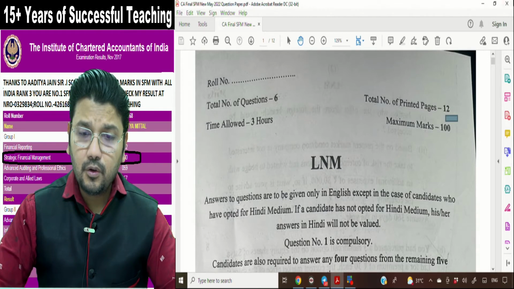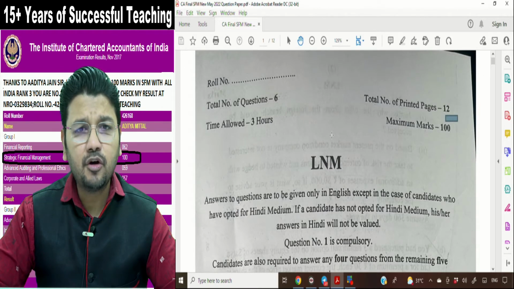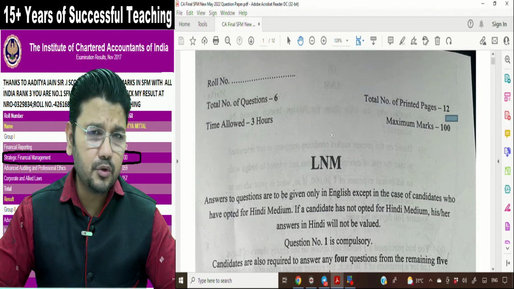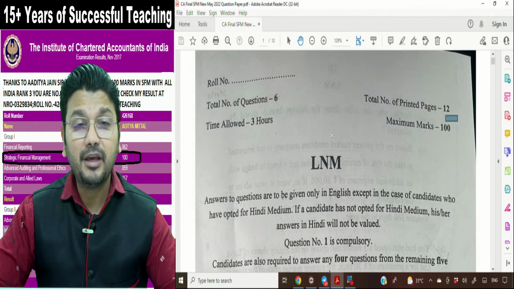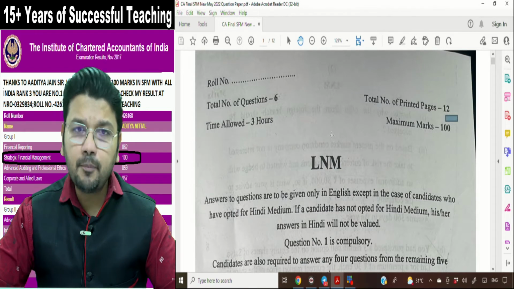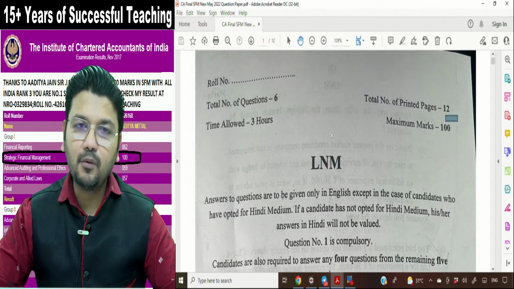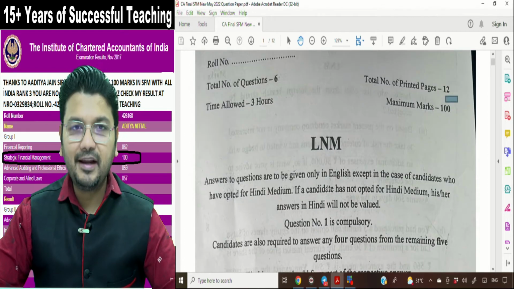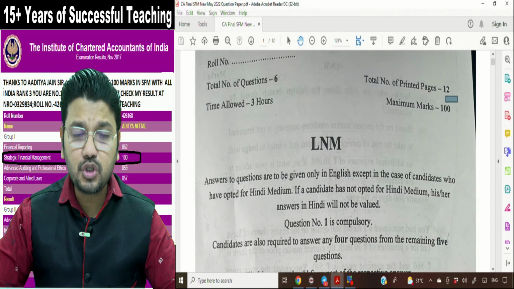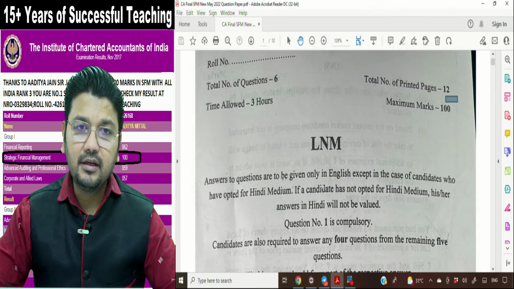So the question paper was 100% from our material, apart from one or two theory questions which were not from important theory chapters; those were from the non-important segment of theory. But definitely, apart from that, the 100% practical paper was from our material. If you are my registered students, I will also give you the question number which you can find in my material, and you can tally if I am right or wrong.